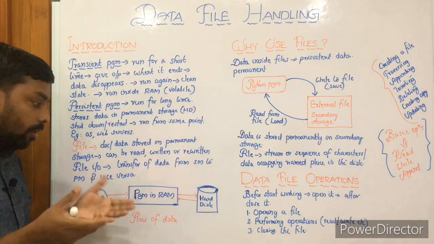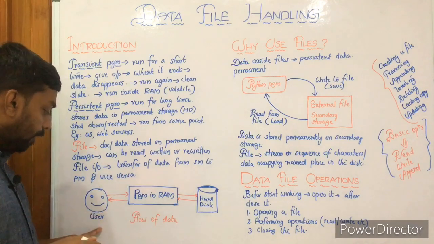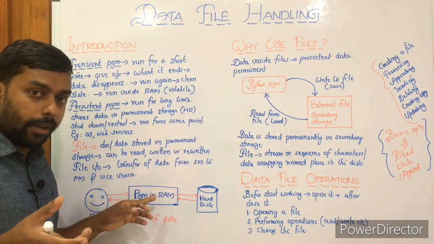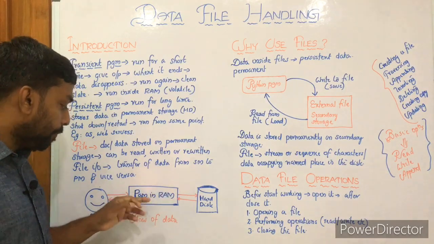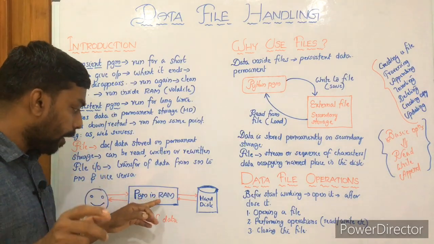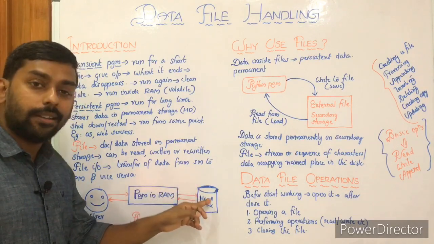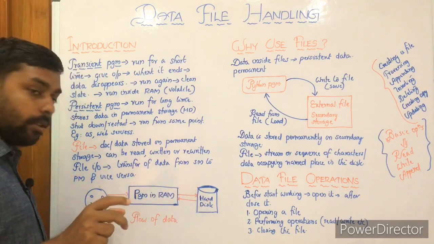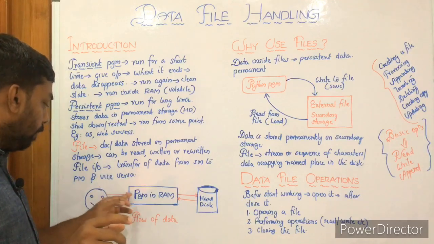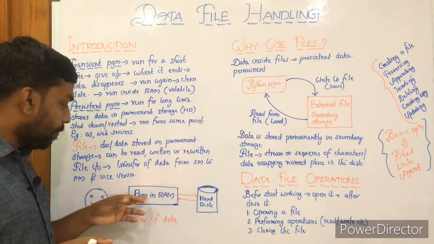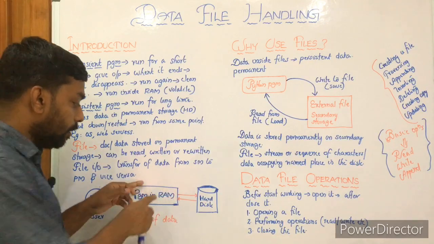So using this image, it will be very clear to you, right? Here is a user, then the program in RAM. That means our Python program, right? Program in random access memory. So the program in RAM, that's our program, and you can see the hard disk. So here is the primary memory and the hard disk is the secondary memory. Here is a user, right? You can show the arrow, to and fro. Then the program in RAM. This is our program.